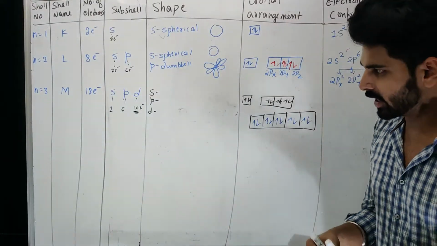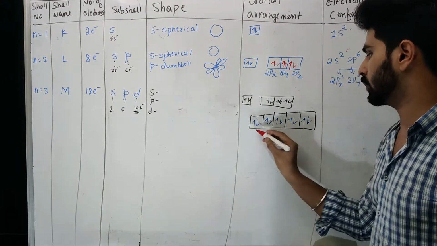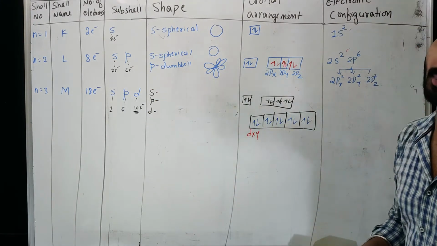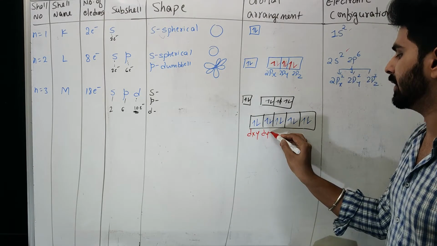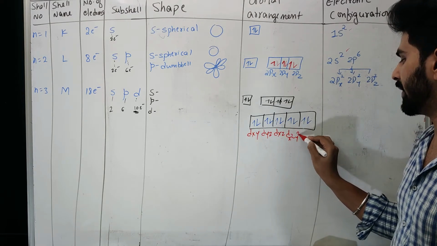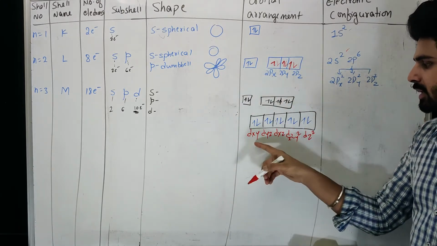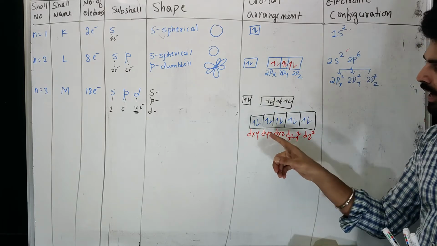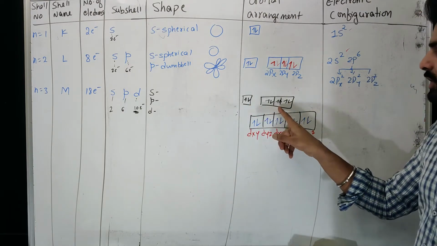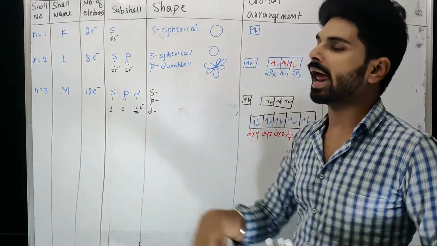Now what are they called? Let me write their names first, then I can show you in the model. One is called dxy, d for that particular subshell name, xy stands for the plane. Another is dyz, next is dxz, next dx square minus y square, then dz square. They are the names, the way we have written px, py, pz. Similarly, they are the names of the orbitals: dxy, dyz, dxz, dx square minus y square, dz square. So 2 electrons, 6 electrons here, 10 electrons here, so total 18 electrons. This is how electrons are distributed inside the shell M.